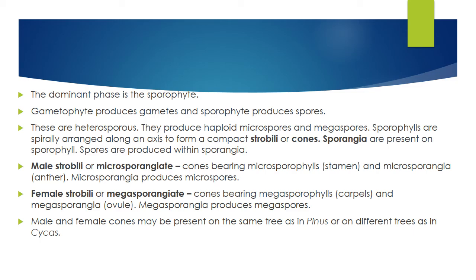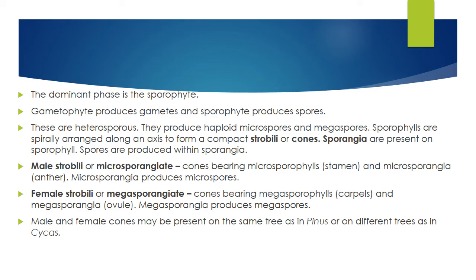In angiosperms also, the sporophyte is the main dominant phase. The gametophyte produces gametes and the sporophyte produces spores. These are heterosporous. Remember that gymnosperms are not homosporous. In pteridophytes you see homosporous as well as heterosporous, but gymnosperms are strictly heterosporous. They produce two different types of spores. This is very important and could be asked. They produce haploid microspores and megaspores.